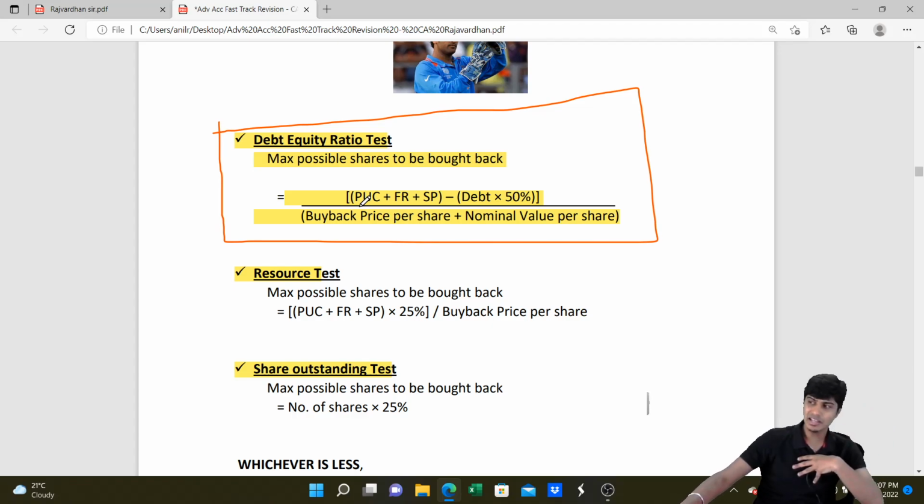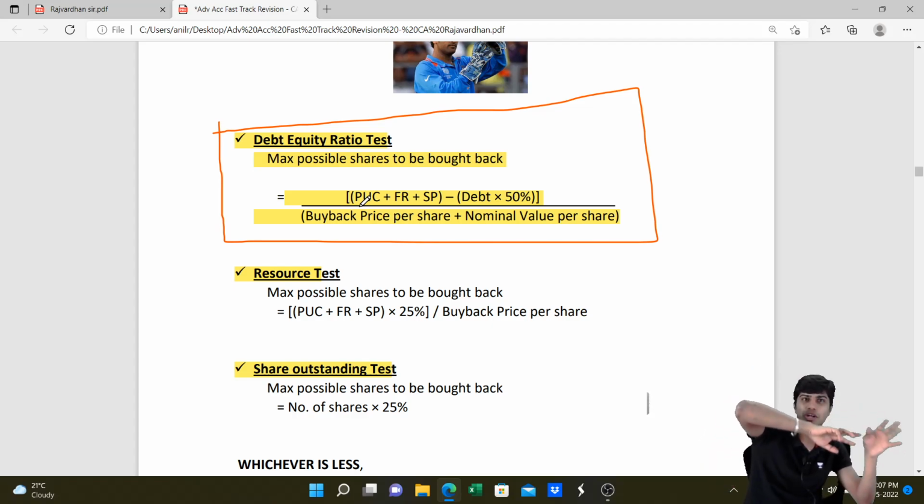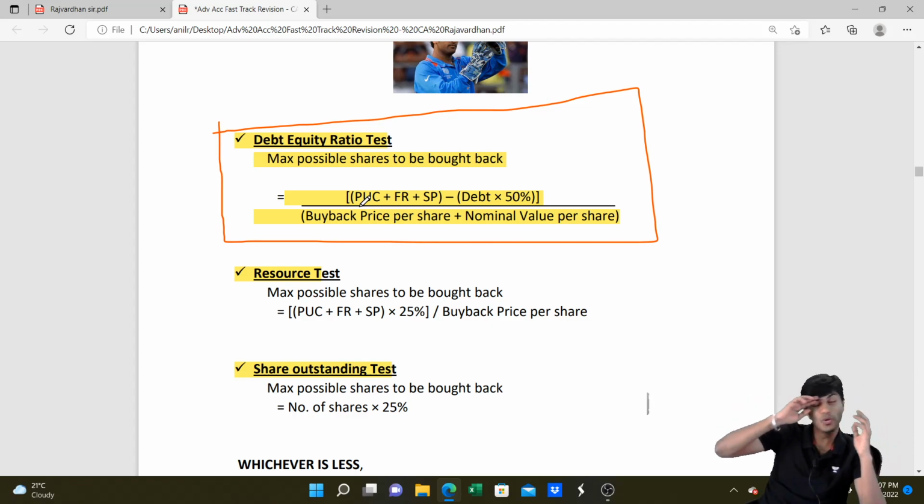I've seen ICAI material, people do simultaneous linear equations, because the debt equity ratio condition says that the maximum number of shares that can be bought back is such that after the buyback the debt equity ratio is 2:1. So what do you do? You compute debt, you compute equity. Equity you will write, if this much is 2:1, if that is the condition, after buyback how much equity should be there. You go with all of this computation by taking x, y and all.